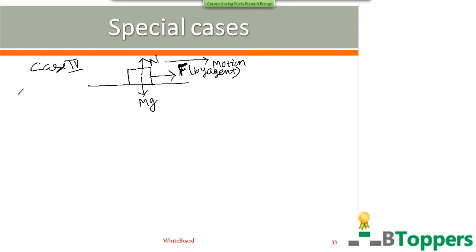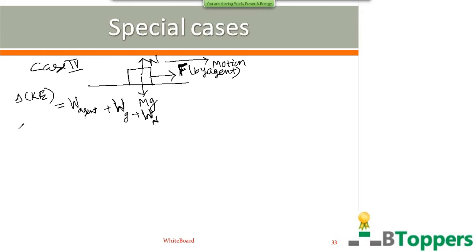According to the work energy theorem, the change in the kinetic energy of the body is equal to the total work done by all the forces acting on the body. So work done by the agent plus work done by the gravitational force plus work done by the normal reaction. Here W subscript g represents the work done by the gravitational force on the body. W subscript n represents the work done by the normal reaction force on the body. W subscript A or W subscript agent represents the work done by the pulling source or agent, which causes motion, responsible for motion.